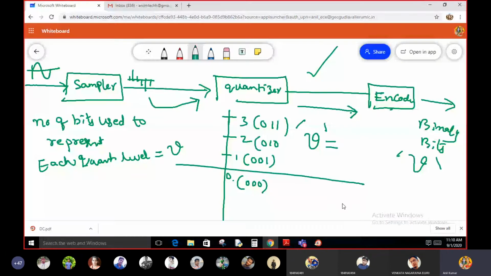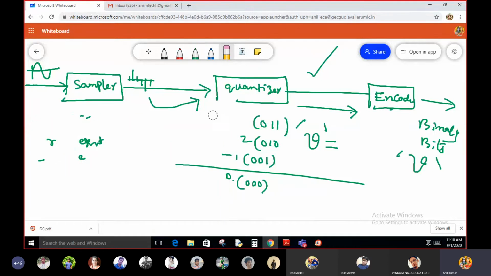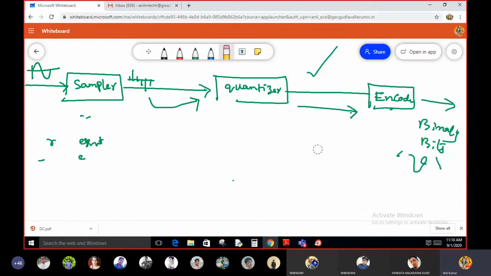So now, all of you please note: each sample is converted into a quantization level. The conclusion is that each sample is converted into one quantization level, and each quantization level is converted into V number of bits, right? So now let me explain this one.